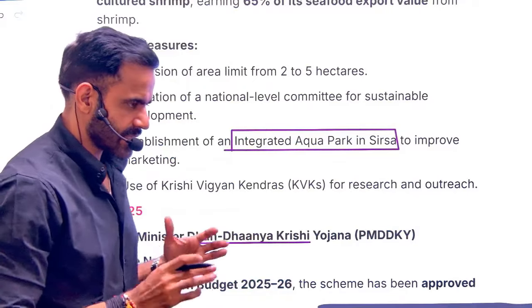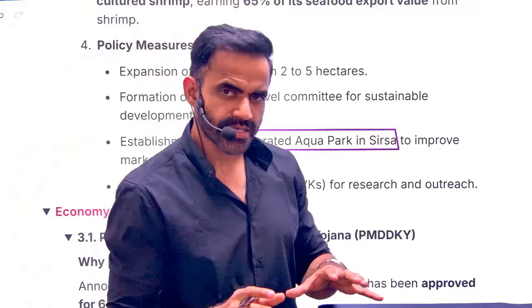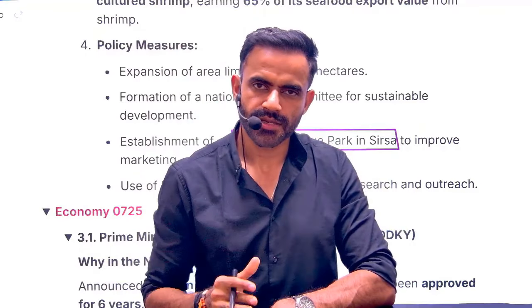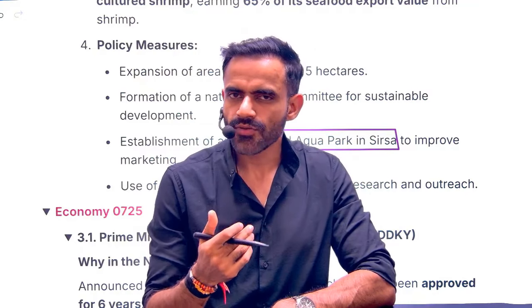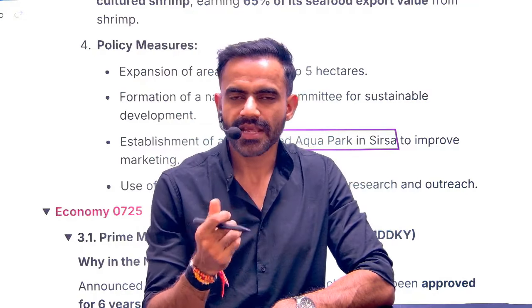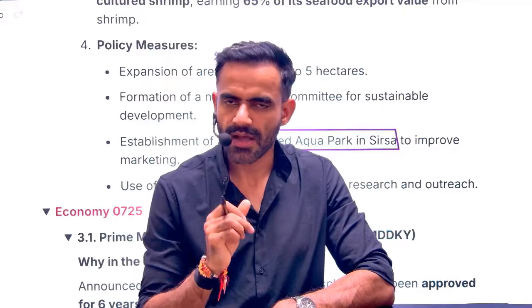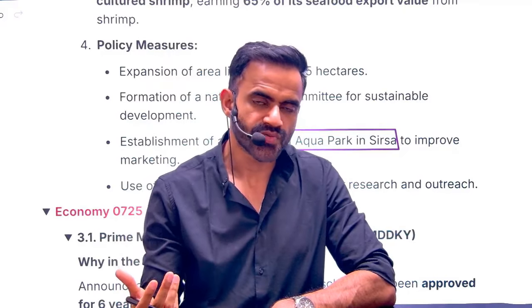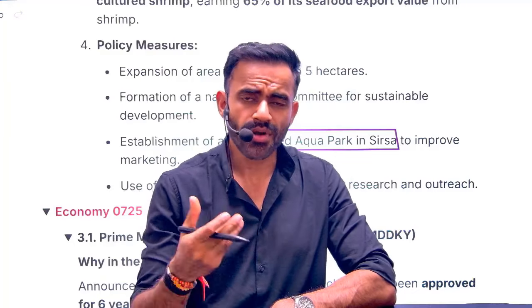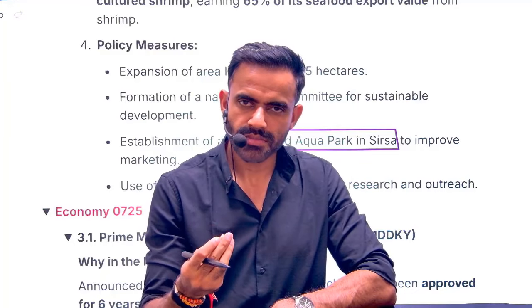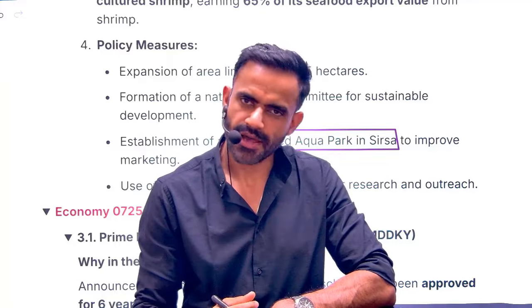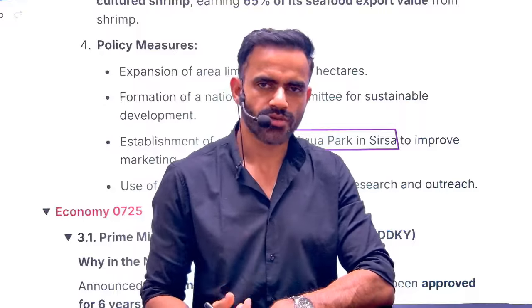So in a very simple sense, understand, in 2016 the government had set up a committee named the Ashok Dalwai Committee. The objective of that committee was to help in doubling farmers' income. Now, the committee highlighted that we need to create alternative income sources for the farmer. Aquaculture or dairy or honeybees are some of the alternative income sources for the farmers. And that's why the government is focusing on this sector.